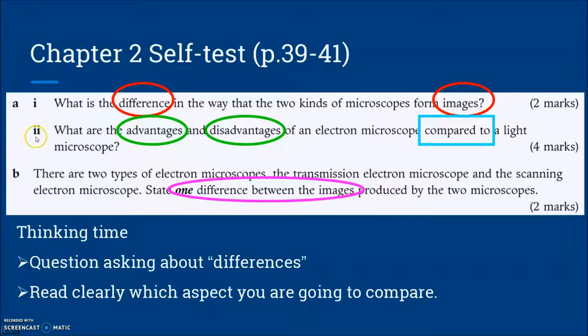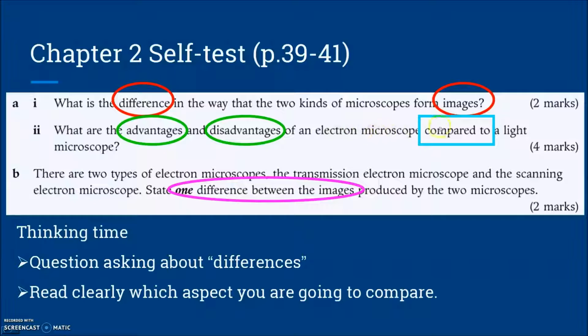Okay, and for part A, part 2, it asks what are the advantages and the disadvantages of an electron microscope compared to a light microscope? Okay, so the main cast, 個主角啊, okay, the main focus is the electron microscope. Okay, you should use it as the main focus.